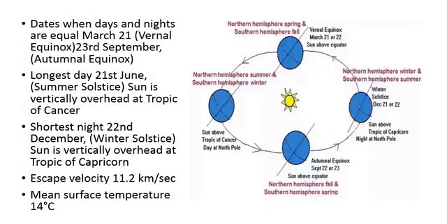Now some of the important dates are there. From this area questions are generally asked. Dates when day and night are equal: March 21, that is called the vernal equinox, and 23rd September, it is called the autumn equinox. Means 21st March and 23rd September have the equinox condition when day and night are equal.